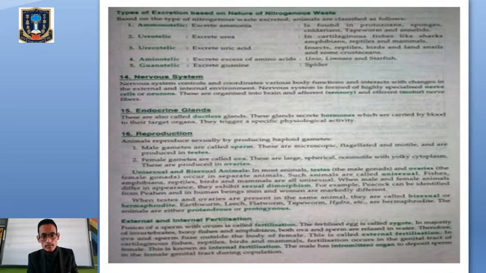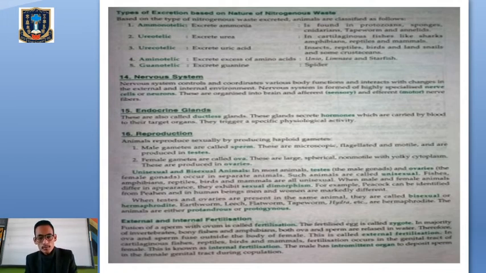Then we have aminotelic, which excrete excess amino acids, found in hunio, limnia and starfish. Then the fifth one is guanotelic, which excrete guanine, and is mainly seen in the spider. So depending on the types of nitrogenous waste products excreted, we have ammonotelic, ureotelic, uricotelic, aminotelic and guanotelic.